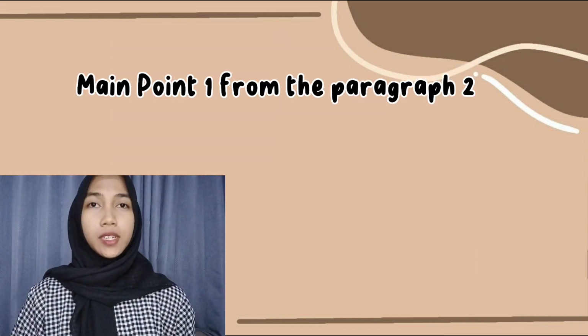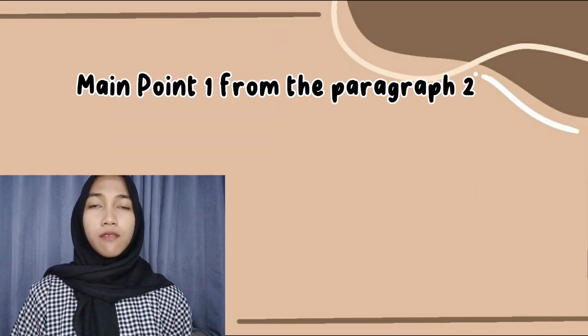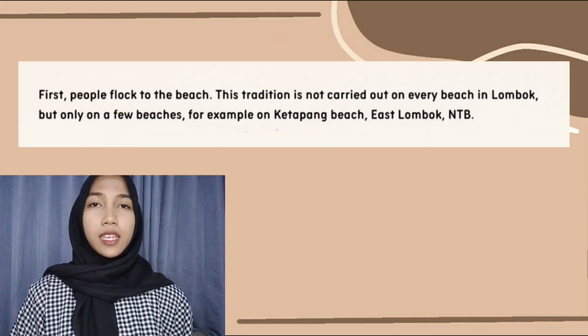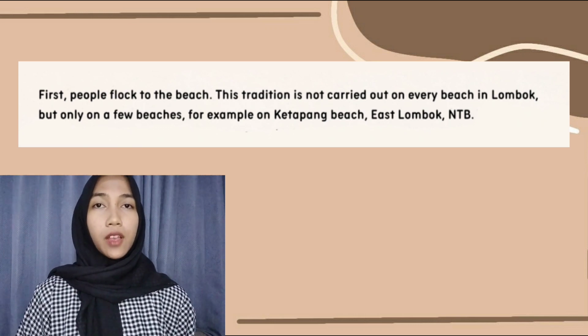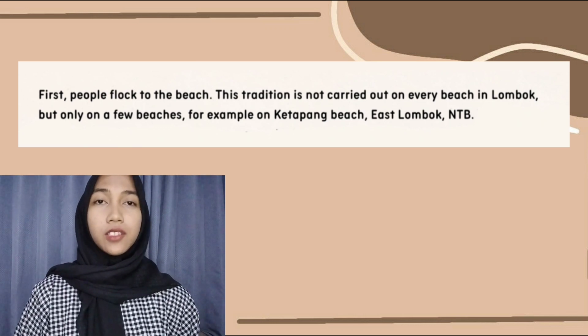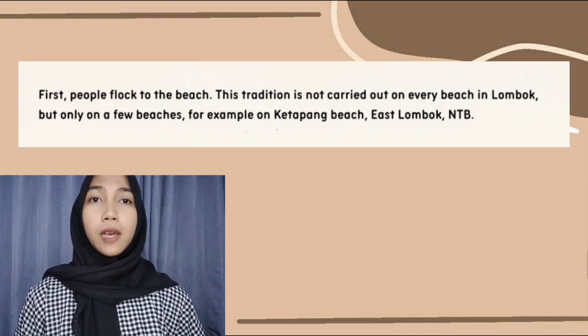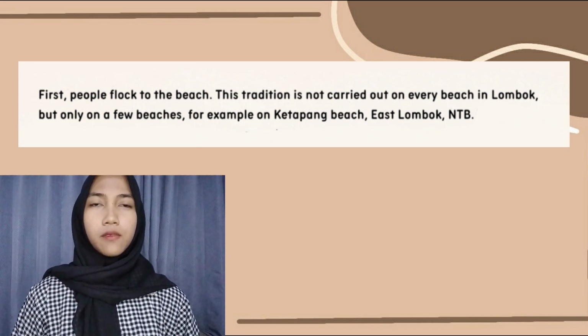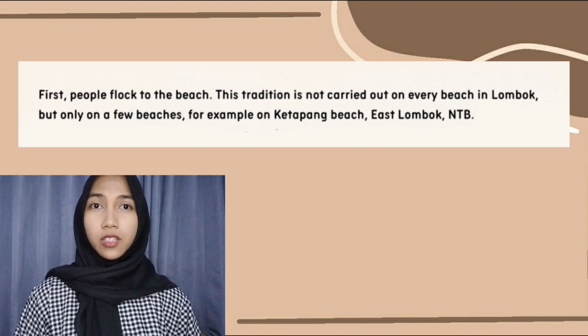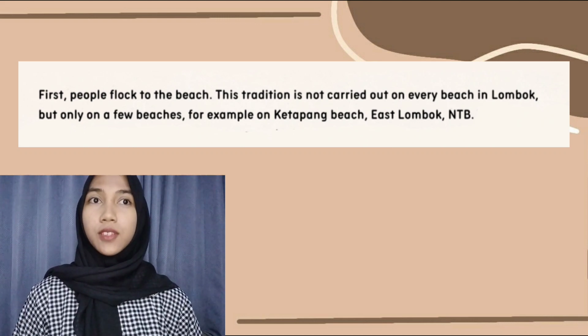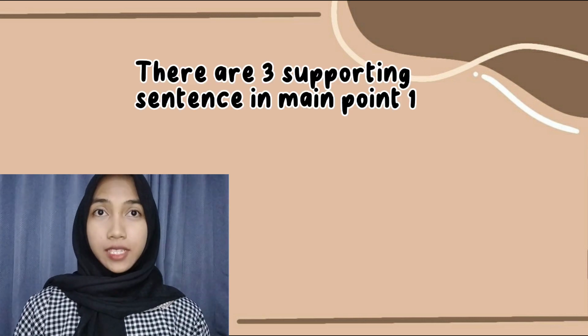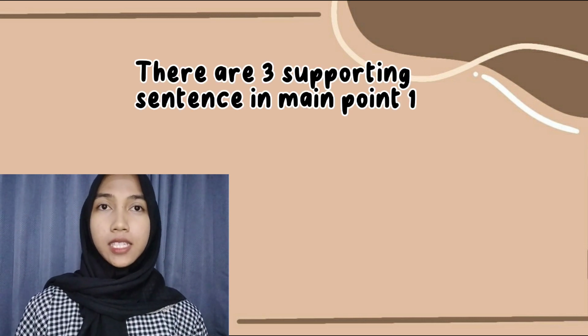Alright, I'm going to explain the main body of the paragraph. The first one is main point number 1 from paragraph 2: first, people flock to the beach. This tradition is not carried out on every beach in Lombok, but only on a few beaches, for example, on Ketapang Beach, East Lombok, West Nusa Tenggara. There are 3 supporting sentences in this main point.